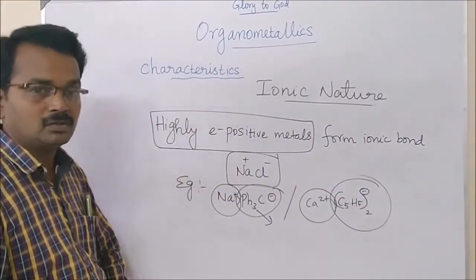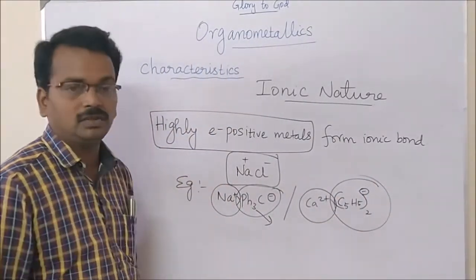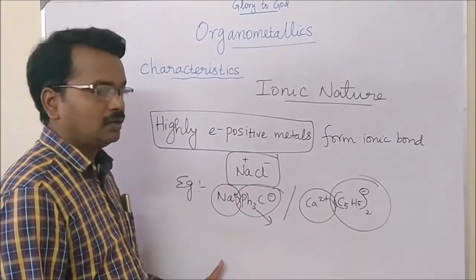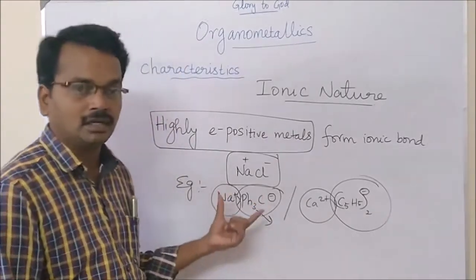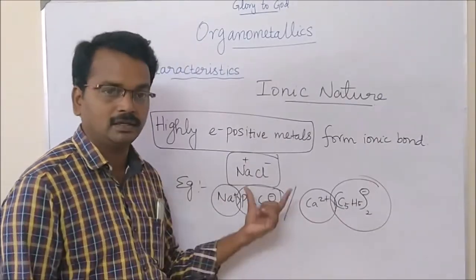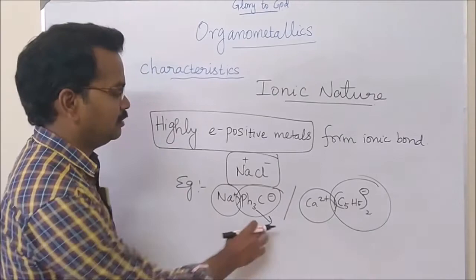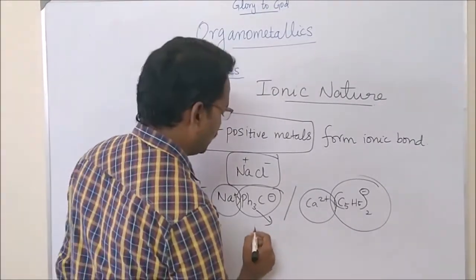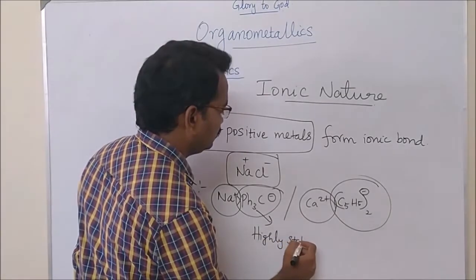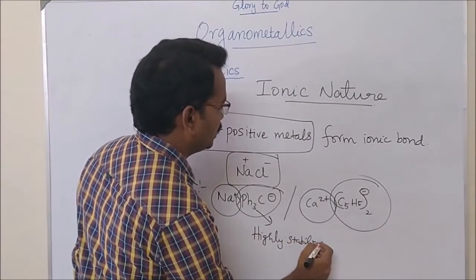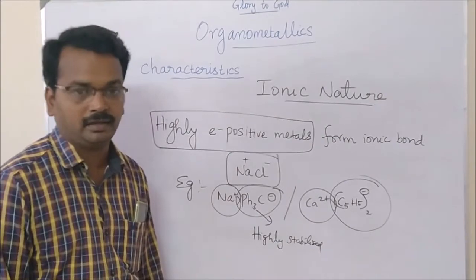Not only stopping with the highly electropositive nature, whenever we have highly electropositive metals, the corresponding counter anionic species must be highly stabilized. This must be a highly stabilized carbanion.